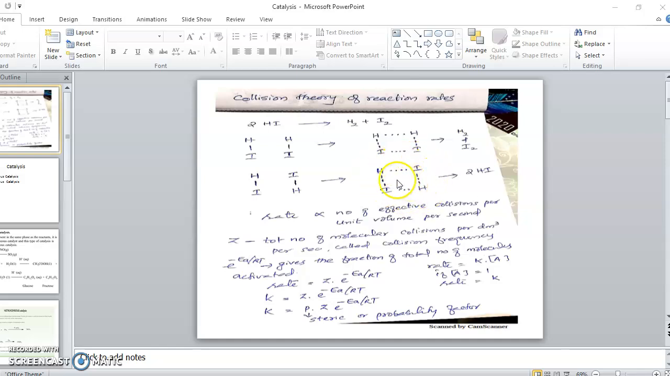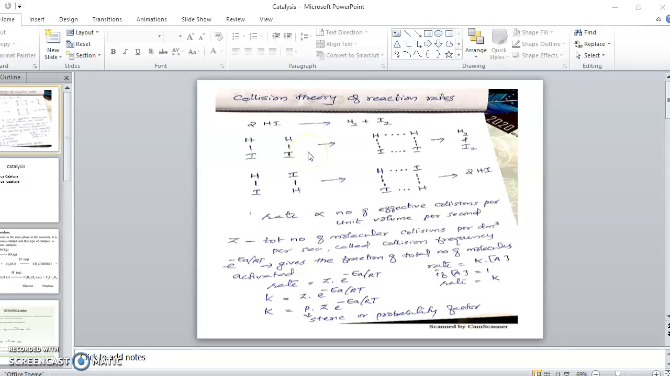The reason is they are not properly oriented. So there's another condition. The molecule must be properly oriented. Here you can see they are properly oriented. So that also must be a criterion. So these are the criteria. The molecules must collide with each other and they must possess certain energy called threshold energy, and during the collision they become an intermediate state, sometimes called activated complex also. So they get activated.